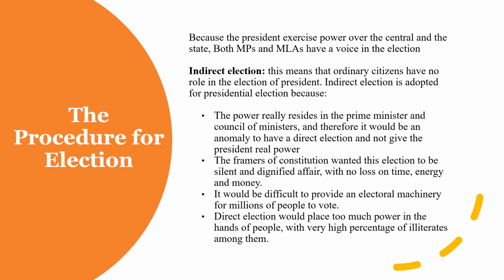The framers of the Constitution wanted this election to be a silent and dignified affair, with no loss of time, energy and money. It would be difficult to provide an electoral machinery for millions of people to vote. Direct election would place too much power in the hands of the people, with a high percentage of illiterates among them.